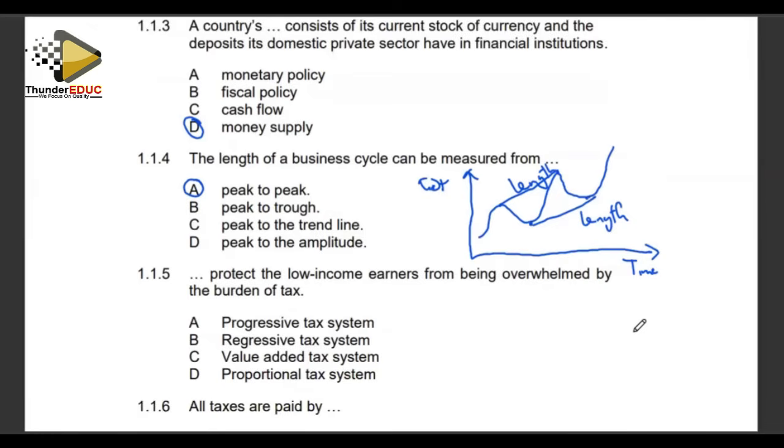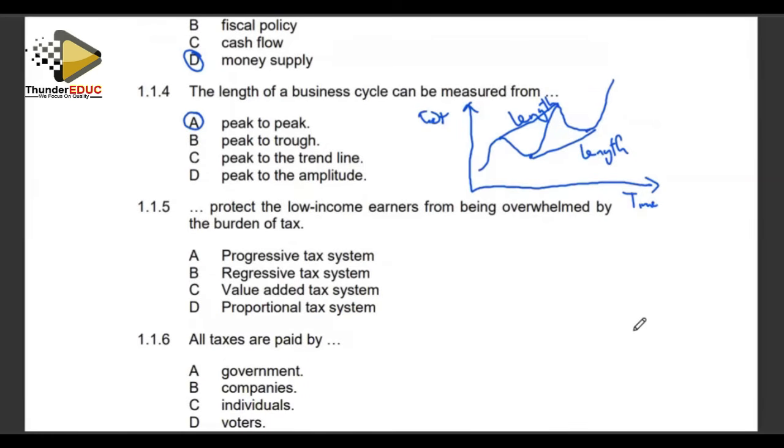Then number 1.15 says, dash protect the low income earners from being overwhelmed by the burden of tax. What kind of tax regime protects the low income earners? In this instance, our correct response is a progressive tax system.